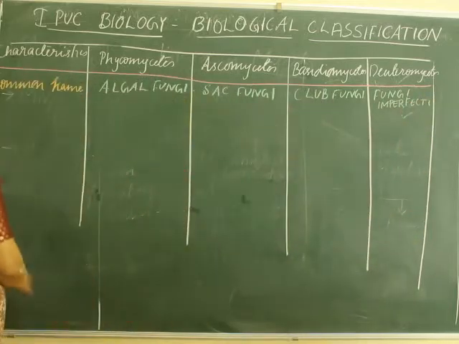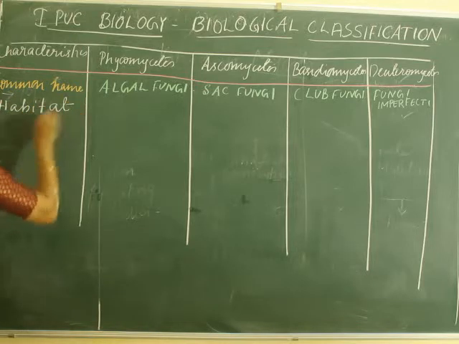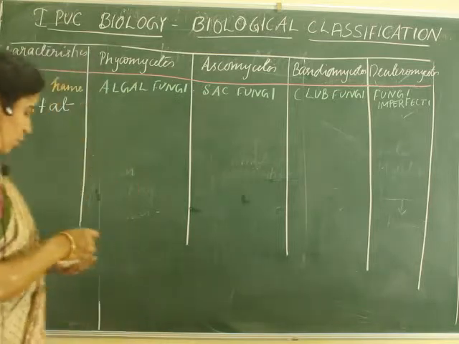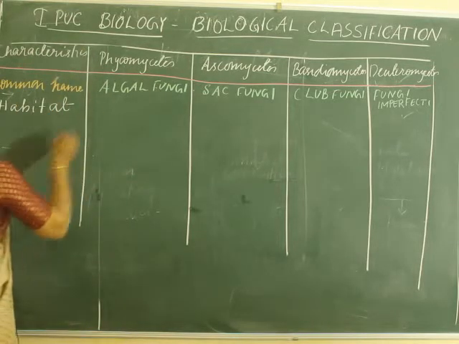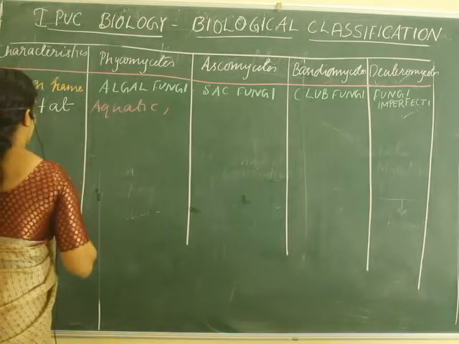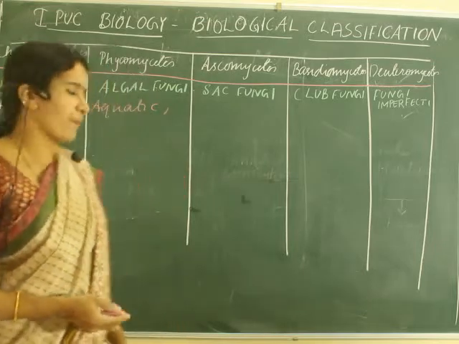First we will start with Phycomycetes, and then their habitat. I already said it is found in aquatic habitats. Not only aquatic, they can also be seen as decomposers. They can also live as saprophytes.